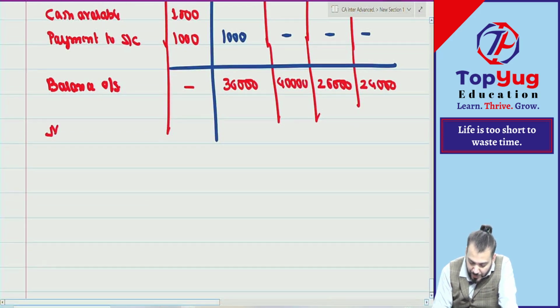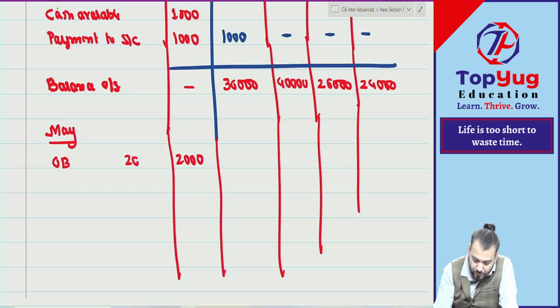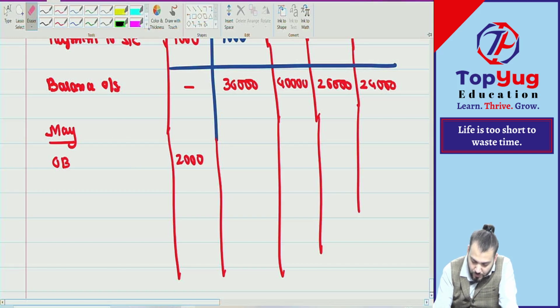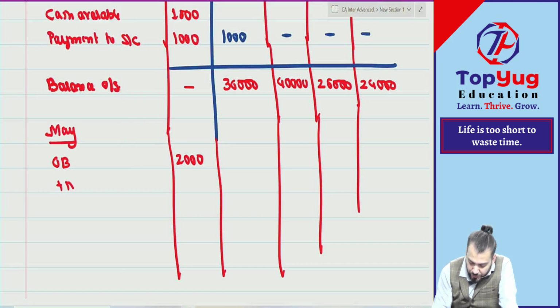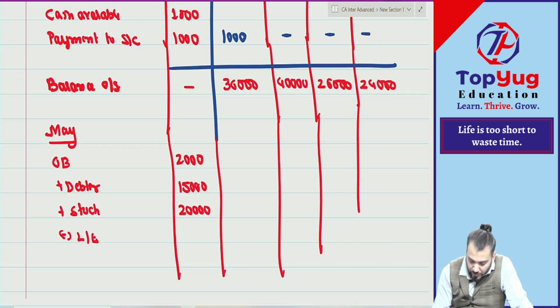Then month of what? May. What is the opening balance? 2000. Then what happened in this? Plus debtor how much? 15,000. Then plus stock how much? 20,000. Any liquidation expense? Liquidation expense how much? 500.